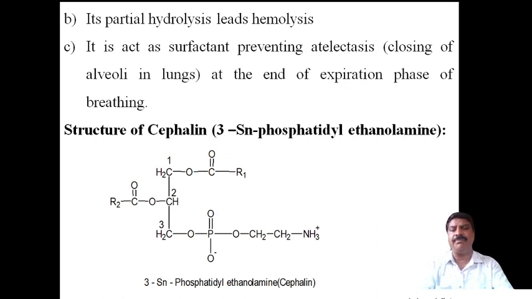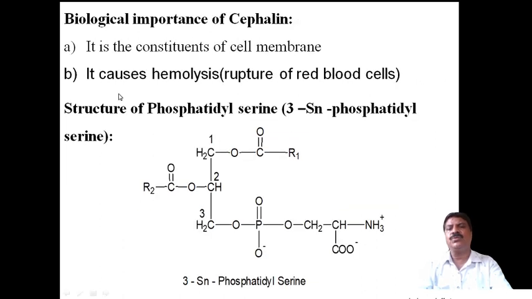This is the example and you have to be able to write the structure here, CH2 NH3 plus. This is the main example, and this is the main group present here. Now come to the biological importance of cephalin. First, it is a constituent of the cell membrane.